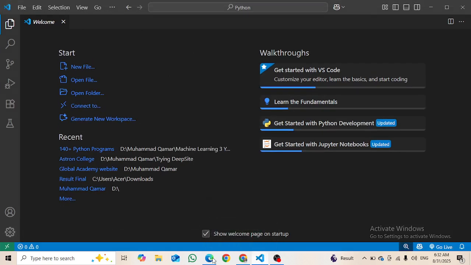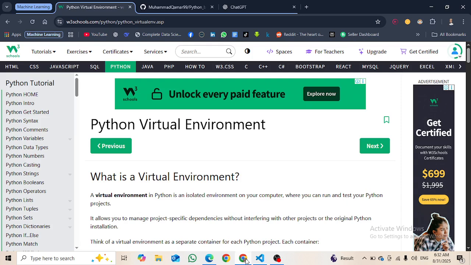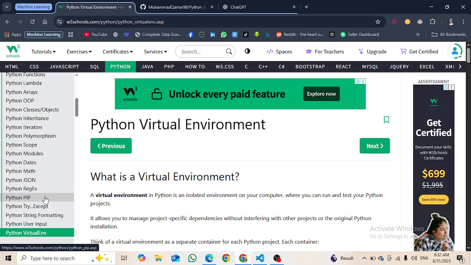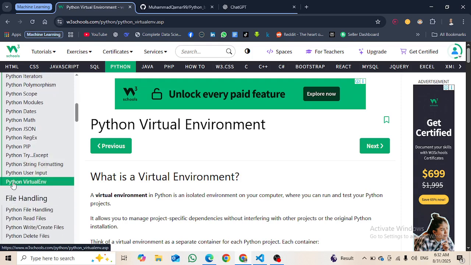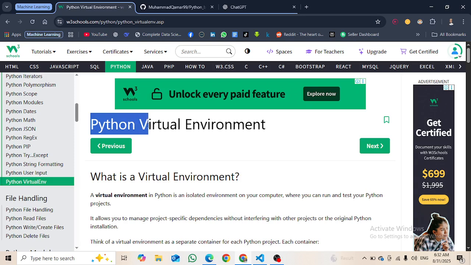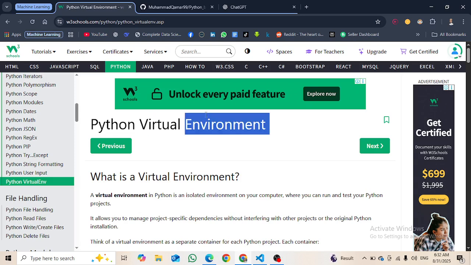Guys, today is day 32 of the 3 years machine learning challenge, and finally today is the last day of learning Python. We have done Python in 32 days. Today we will learn about the Python virtual environment, and from the next video we will start Python projects, as we have already seen in our 3 years machine learning roadmap.